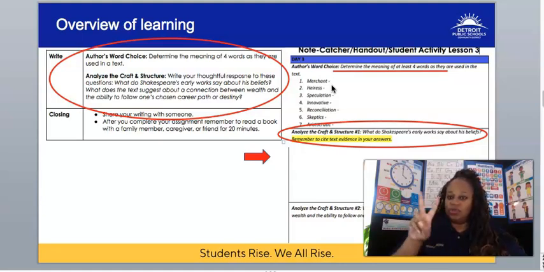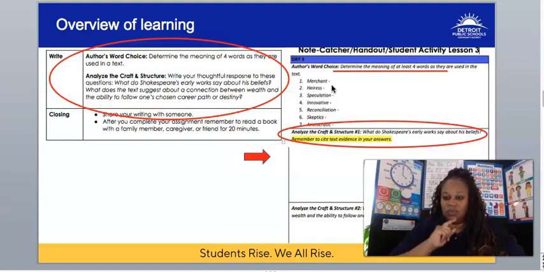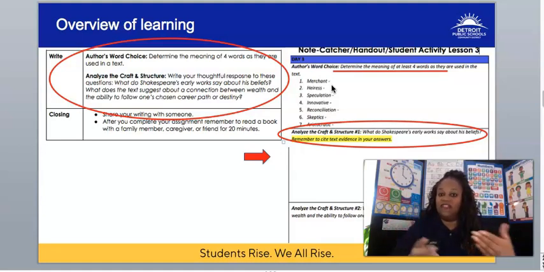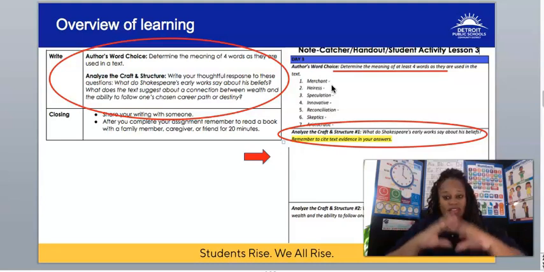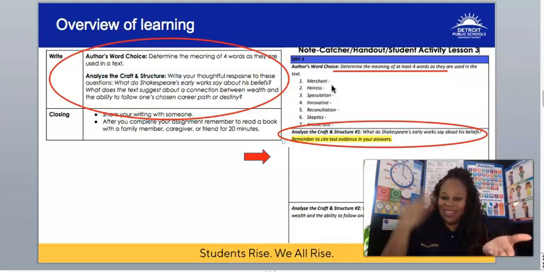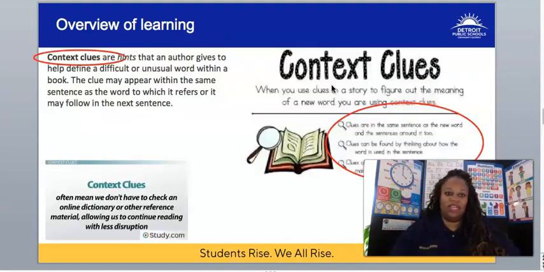Lastly, you will answer 2 analyze the craft and structure questions today. The first question: what do Shakespeare's early works say about his beliefs? We just went over that one. The second question asks about what is inferred, and we did inference yesterday. What can you infer about the connection between Shakespeare's wealth and his ability to follow his own destiny? Or even in a universal sense, not just Shakespeare, anyone's wealth and their ability to follow their own destiny.